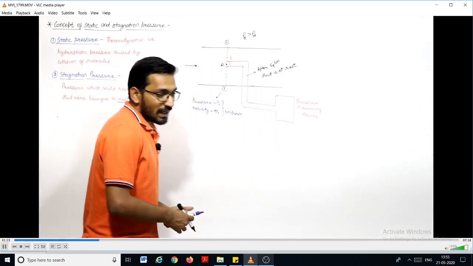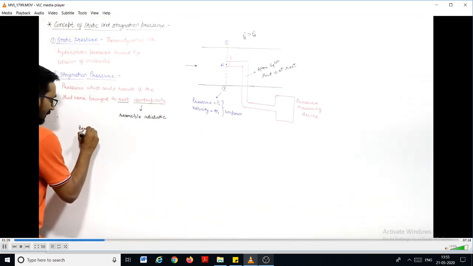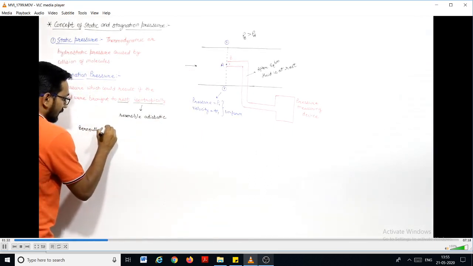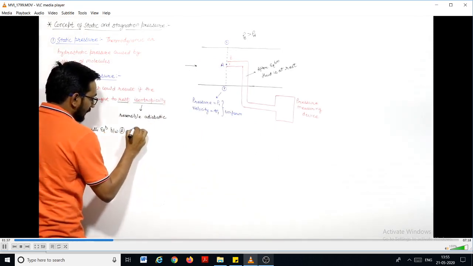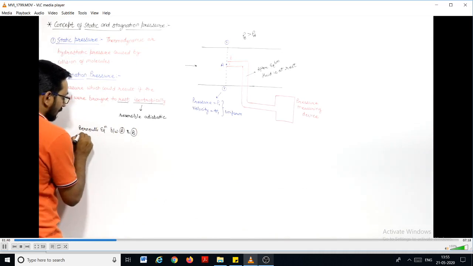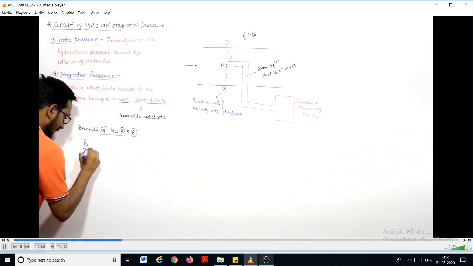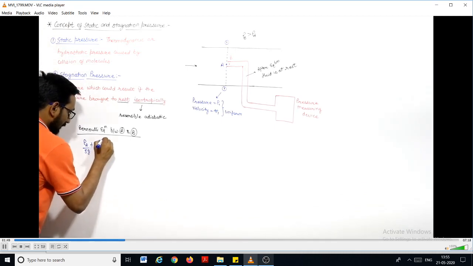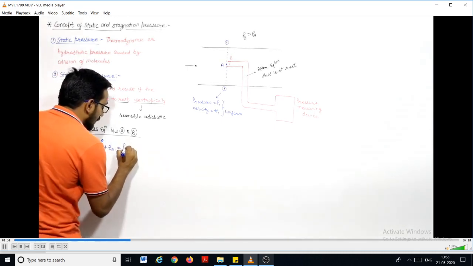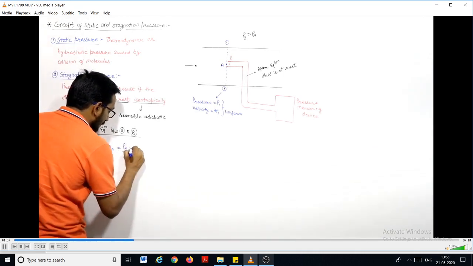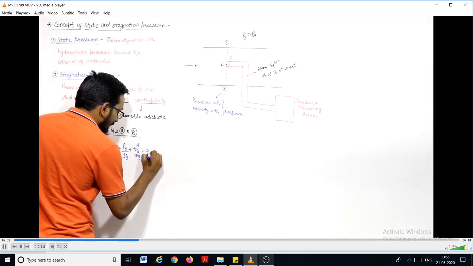So if I apply the Bernoulli equation between point A and B, I can write PA by rho g plus VA square by 2g plus ZA is equal to PB by rho g plus VB square by 2g plus ZB.